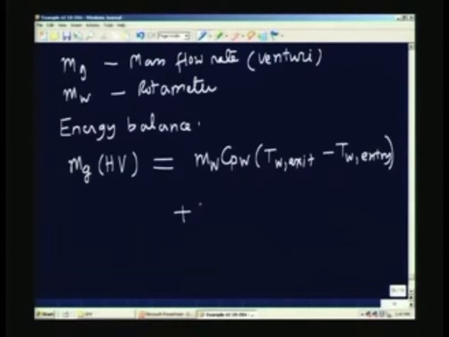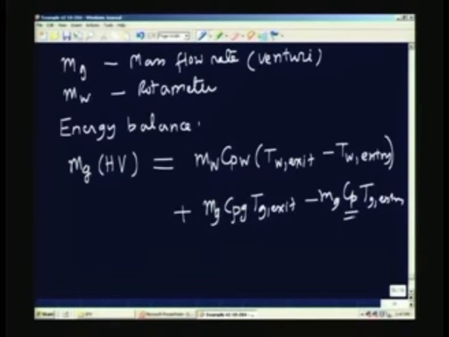So, mass of the product of combustion, which will be again measured by the flow rate which is the same as mg, multiplied by the Cp for the product of combustion multiplied by the T gas exit, minus mg Cp for the gas before combustion multiplied by T g at entry. This may be different.